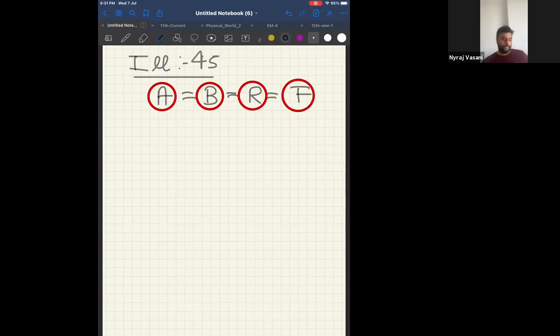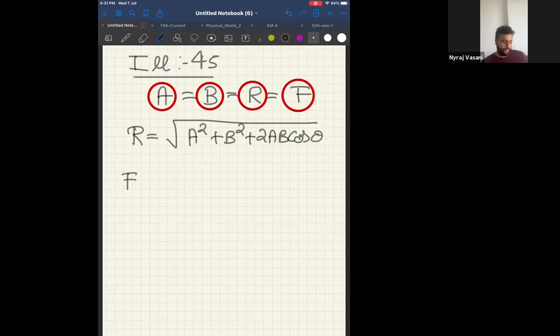Now, what is the formula for my resultant? My formula is R equal to square root of A square plus B square plus 2AB cos theta. Therefore, R is nothing but F. Correct?